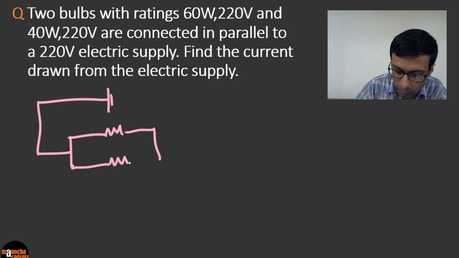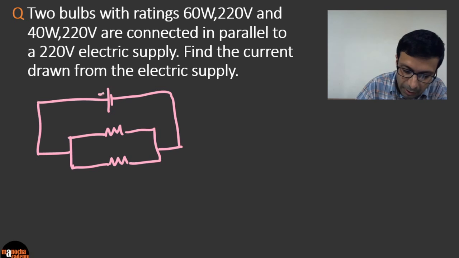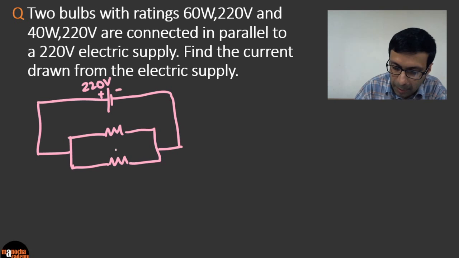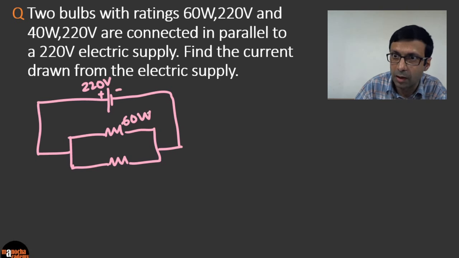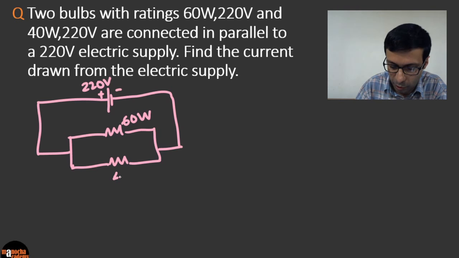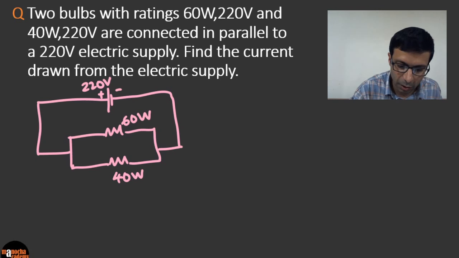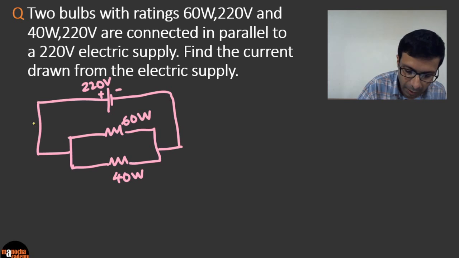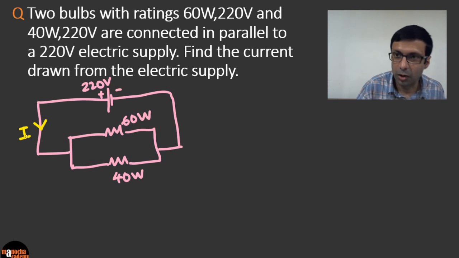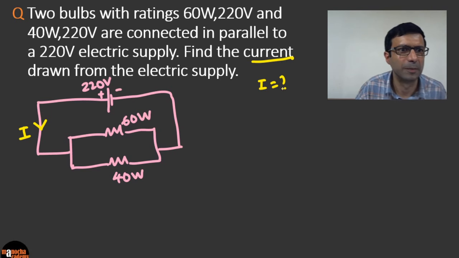So we have these two bulbs which are connected in parallel, okay? And this is a 220 volt electric supply. And the two bulbs, let me mark them. One is 60 watts and the other bulb is 40 watts, right? So we have these two bulbs here. And what do we need to find here? The current drawn, the current is I. So we need to calculate what is the current that is drawn from the electric supply.